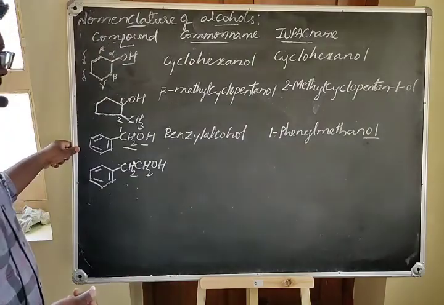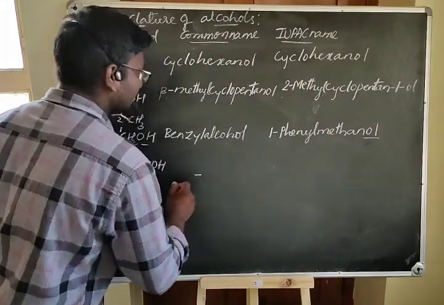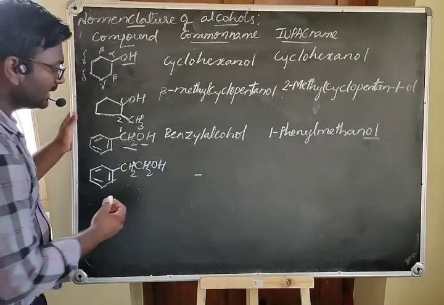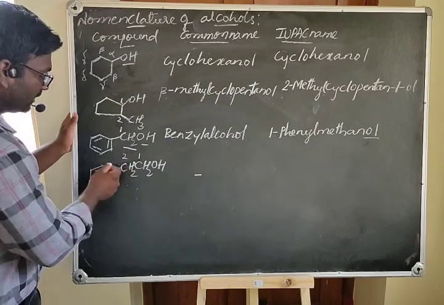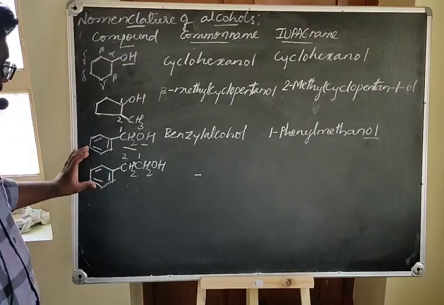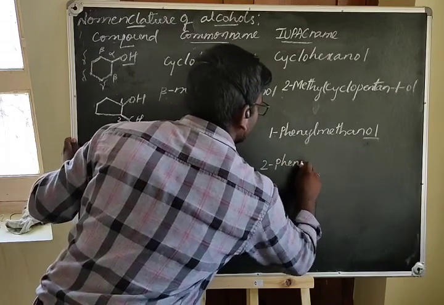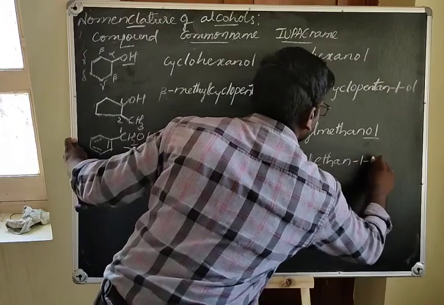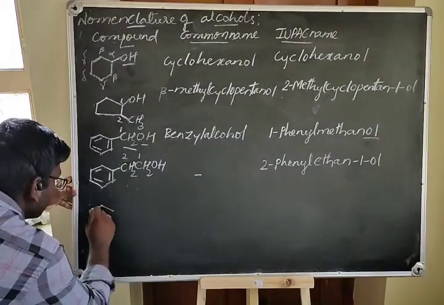In the common system, you can call this a benzyl alcohol, but it is not so appropriate. So it has no perfect common name, and the IUPAC name of this compound is like this. The functional group containing carbon is 1, and this is 2, and the second carbon has a substituent. So the prefix is phenyl, and it is 2-phenylethan-1-ol. See, we can have the isomer for this compound, that is benzene ring.